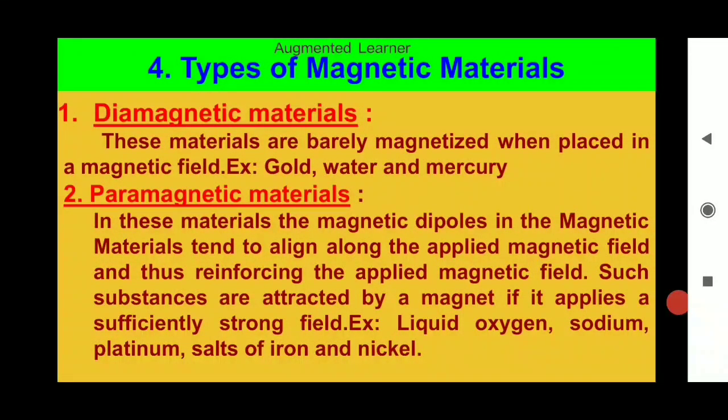Now, types of magnetic materials. First, diamagnetic materials. These materials are magnetized when placed in a magnetic field. Example, gold, water and mercury. Second, paramagnetic materials. In these materials, the magnetic dipoles tend to lie along the applied magnetic field and thus reinforce the applied magnetic field. Such substances are attracted by a magnet if it applies a sufficiently strong field. Example, liquid oxygen, sodium, platinum, salts of iron and nickel.